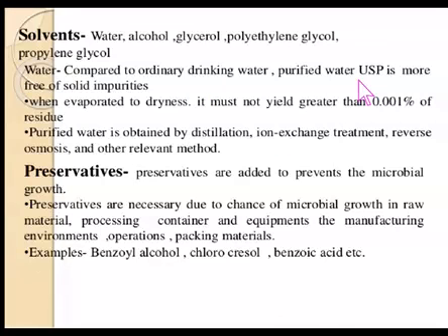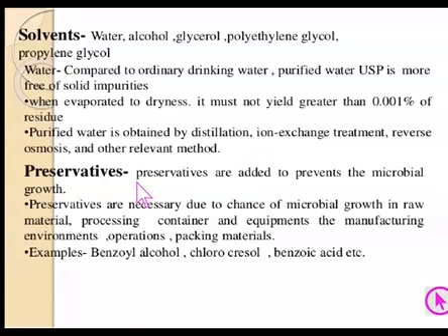We have to use purified water USP for the large scale manufacturing, the condition of which is that when evaporated to dryness, it must not yield greater than 0.001% of residues. The purified water is obtained by distillation, ion exchange treatment, reverse osmosis, and other relevant methods.